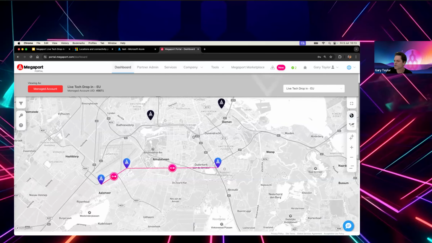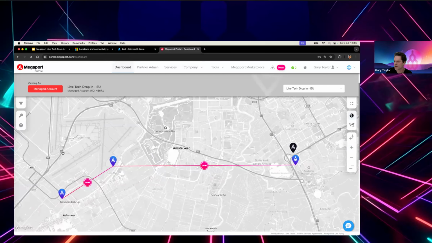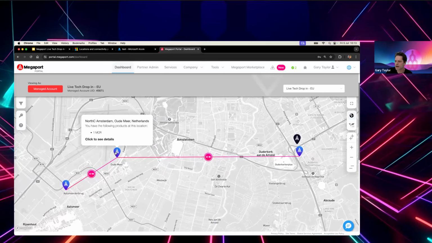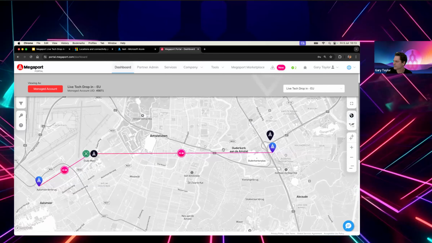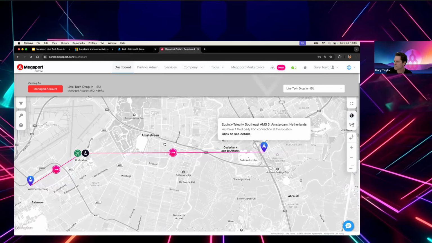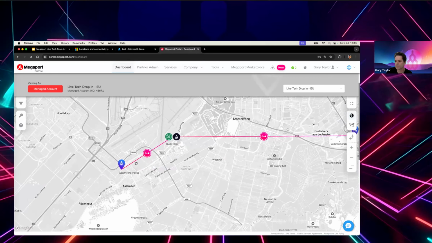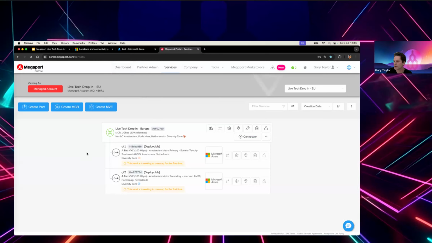So here we've got a nice visual of the services. We are in EMEA. We've connected into Equinix, and we've also connected just down the road into Rosenberg for interaction. And within a few minutes, that will go live. And if we click back here, you'll see that will come up.